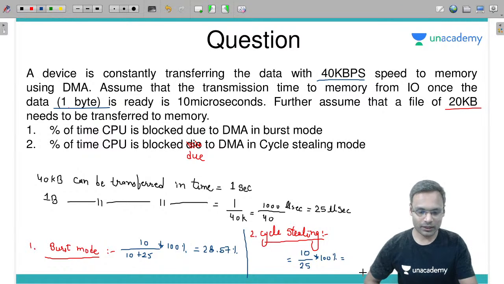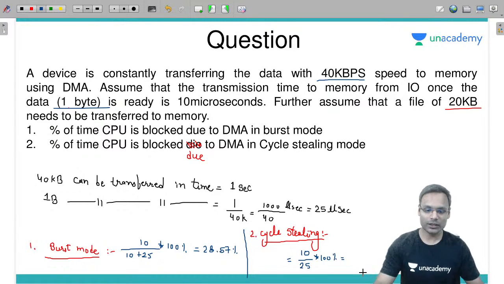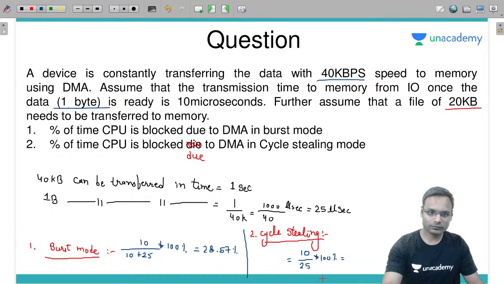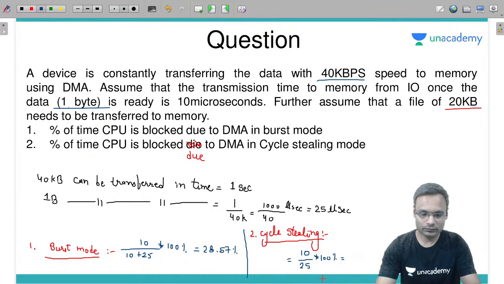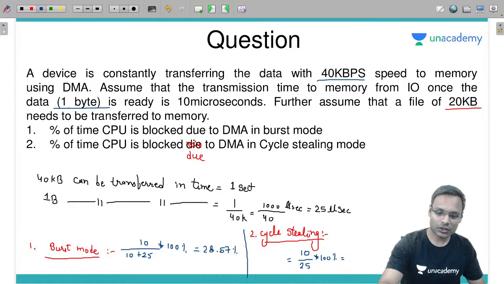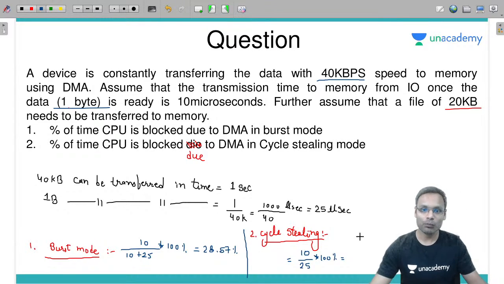Can you tell me how much percentage of CPU is blocked?